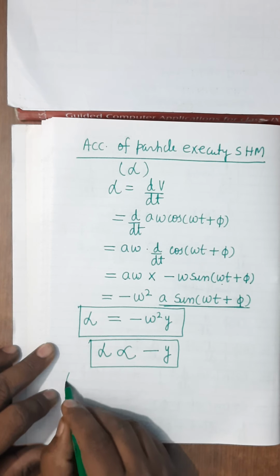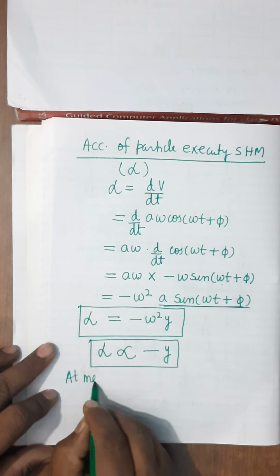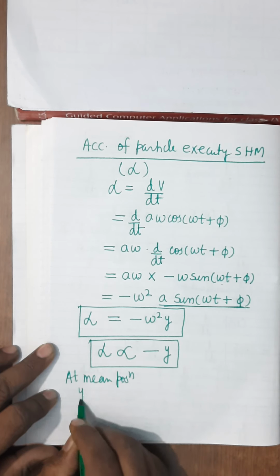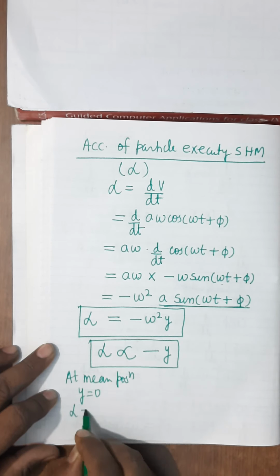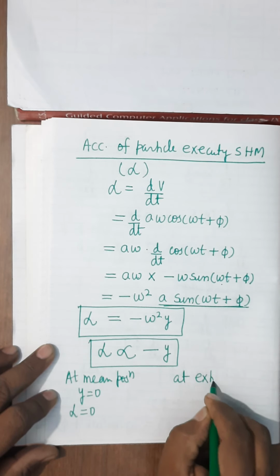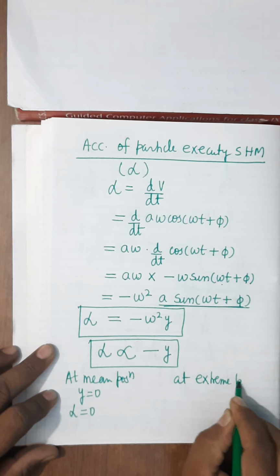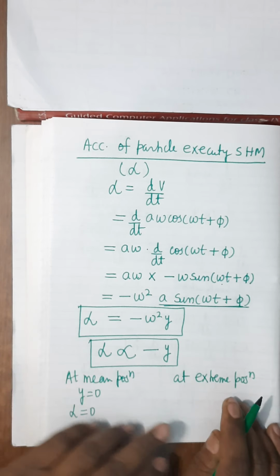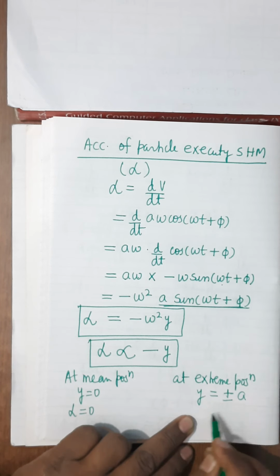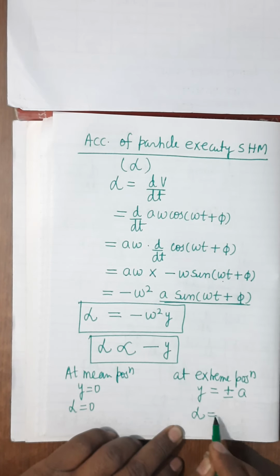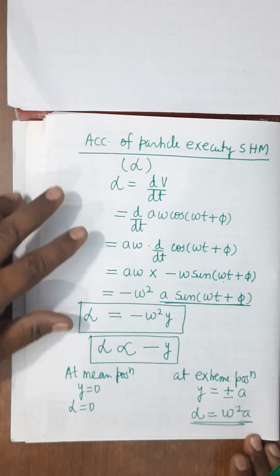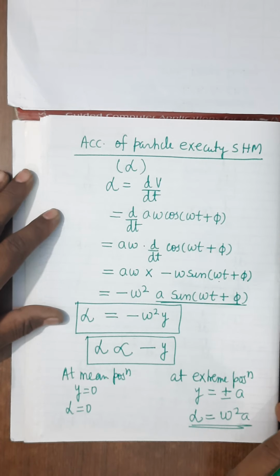Now what will be at mean position? At mean position, acceleration will be 0. Y equals to 0, therefore alpha will be 0. At extreme position, if you see, you will find that y is what? Either plus A or minus A. So what will be alpha? It will be omega square A.